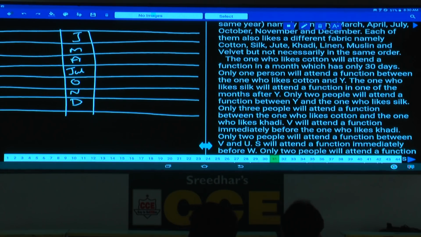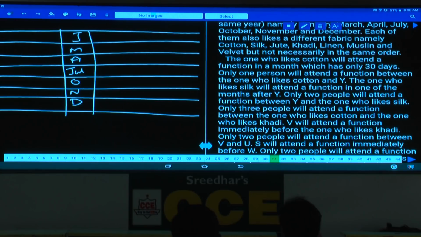Because in most cases only 2 will be given of one category. Either 2 months with 30 days will be given and the remaining will be 31, or February will be given. Or 2 months will be 31 and the remaining will be 30 and February will be given. Isn't it? And the one who likes cotton in this one, Jan, March, April, July, October, December.